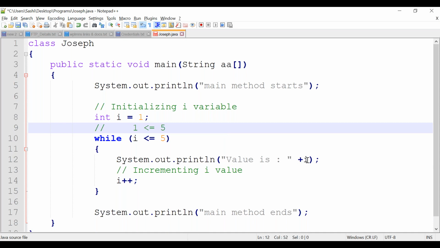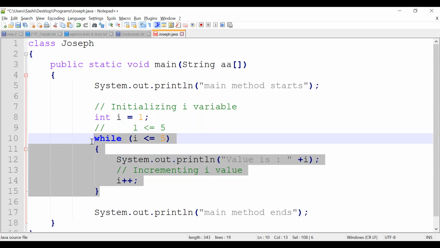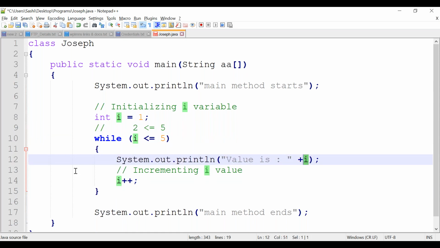Value of i is 1. Then we are incrementing here. i becomes 2. Again the loop is executed. It checks 2 is less than or equal to 5 or not. True. Again it goes inside, printing the i value 2, then incrementing to 3.